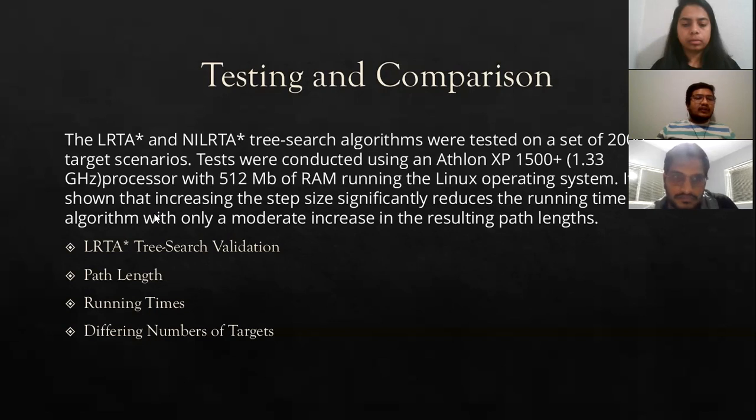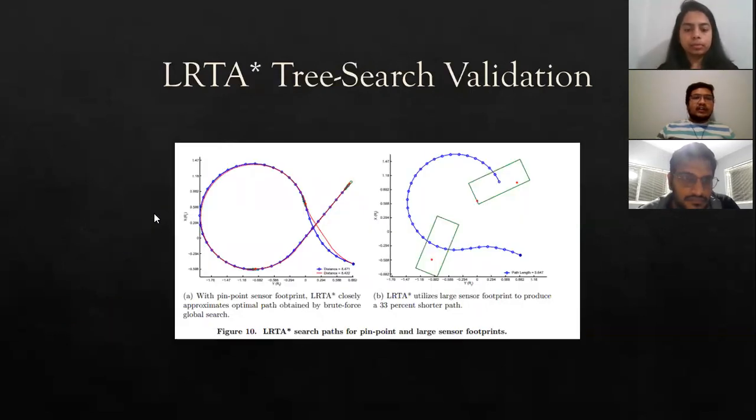So in this, we are going to discuss LRTS research validation, path length, running times, and differing numbers of targets. So, LRTS research validation. The LRTS algorithm can both utilize the full sensor footprint and learn the viewing order of the targets. Figure 10a shows that the path generated by the LRTS* algorithm is only 5% longer, resetting the sensor to its original dimensions, than the path shown in figure 10b.